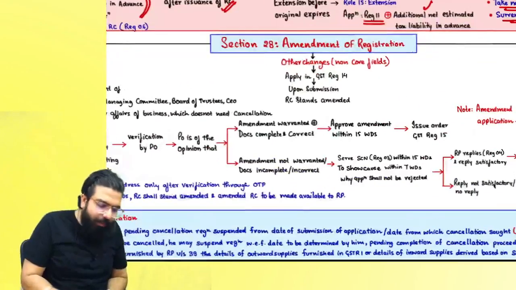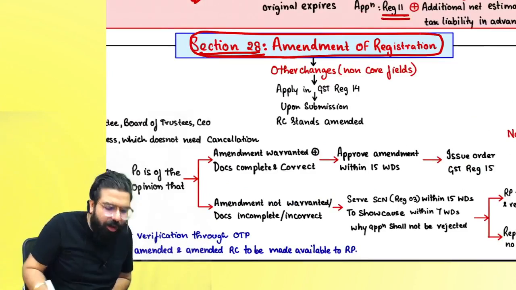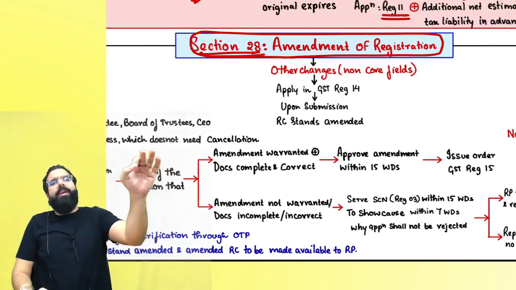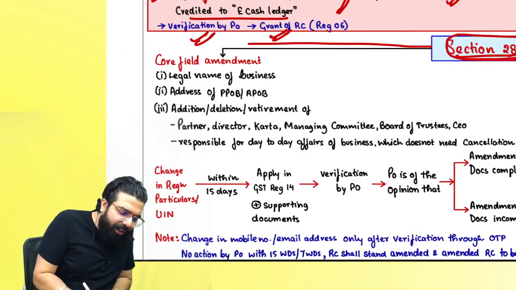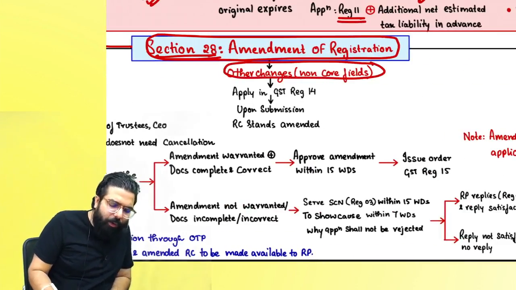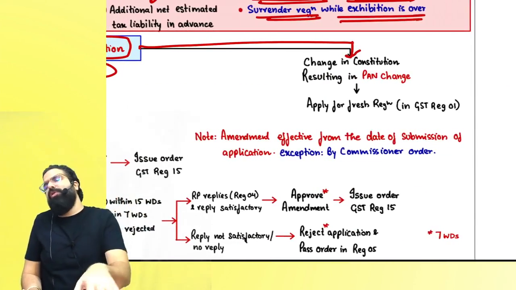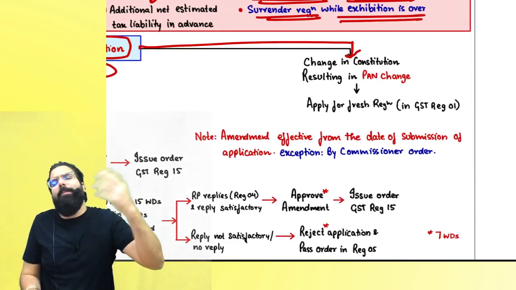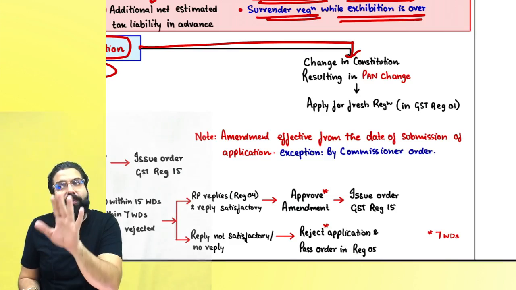Done sir. Then we have section number 28 over here. Section 28 talks about amendment of registration. What is it telling over here? Amendment can be of three types. One is core field amendment, one is non-core field amendment, one is PAN change. Always remember, whenever there is a change in constitution, partnership became LLP, LLP became company, PAN changed. PAN change means you have to apply for fresh registration.